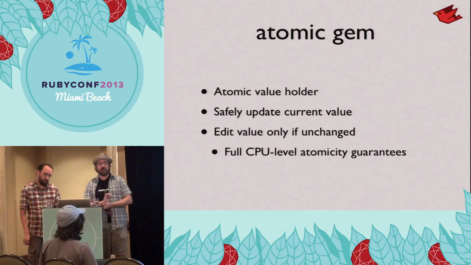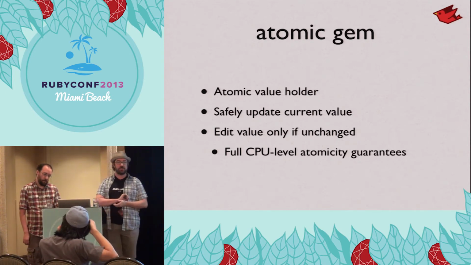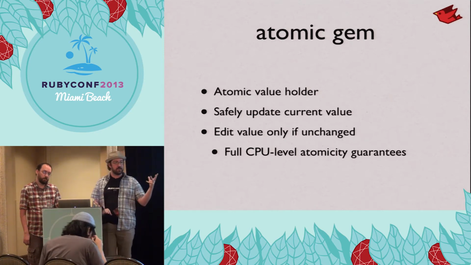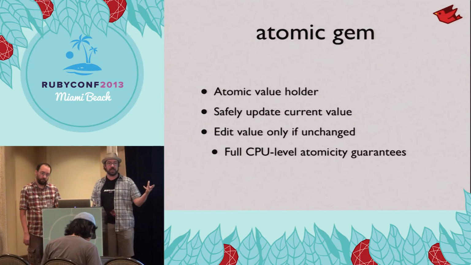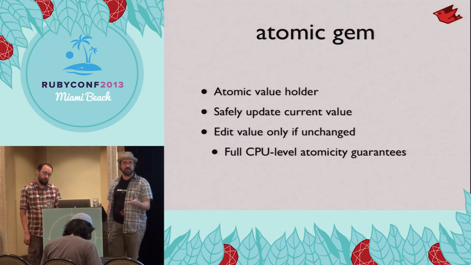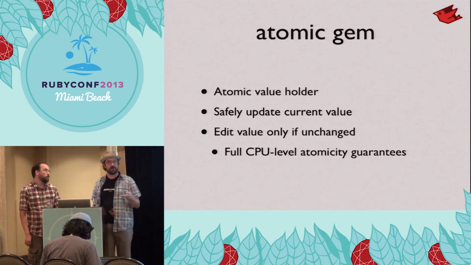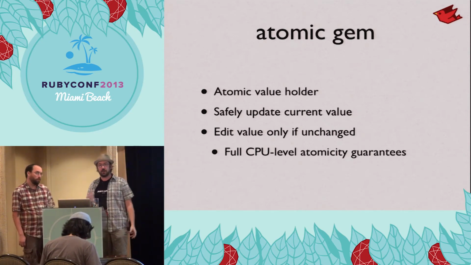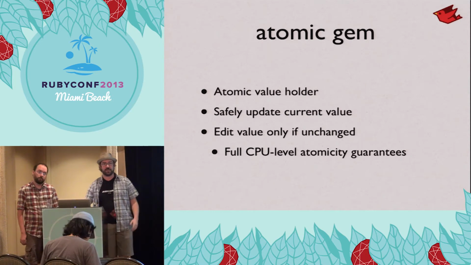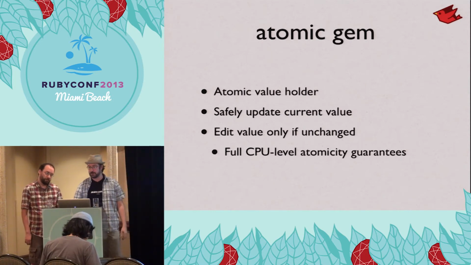So for those atomic updates, or equals, plus equals, and so on, there's the atomic gem. The atomic gem basically gives you a wrapped value that you can do atomic updates to, increment it atomically, perform some Ruby action atomically, and it will only happen if nobody else jumps in. So you'll get the atomic write. Other threads will have to retry again, but it guarantees that no one's going to step on each other.